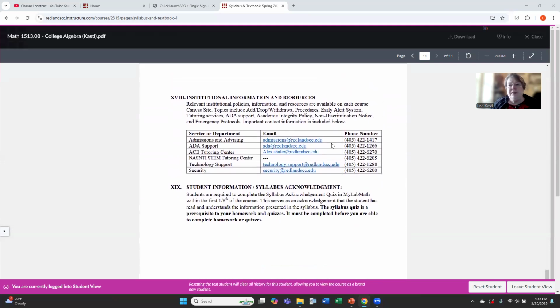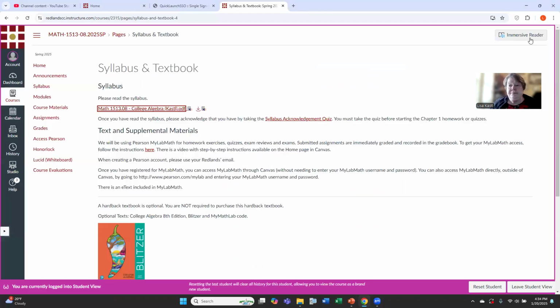We've covered the syllabus somewhat. You should go through and read it from top to bottom so that you can take the syllabus quiz. And once you've read the syllabus, you can click on the syllabus acknowledgement quiz link and take the quiz. It is a requirement for you to take the quiz before you start your homework, so you'll want to go ahead and get it done.